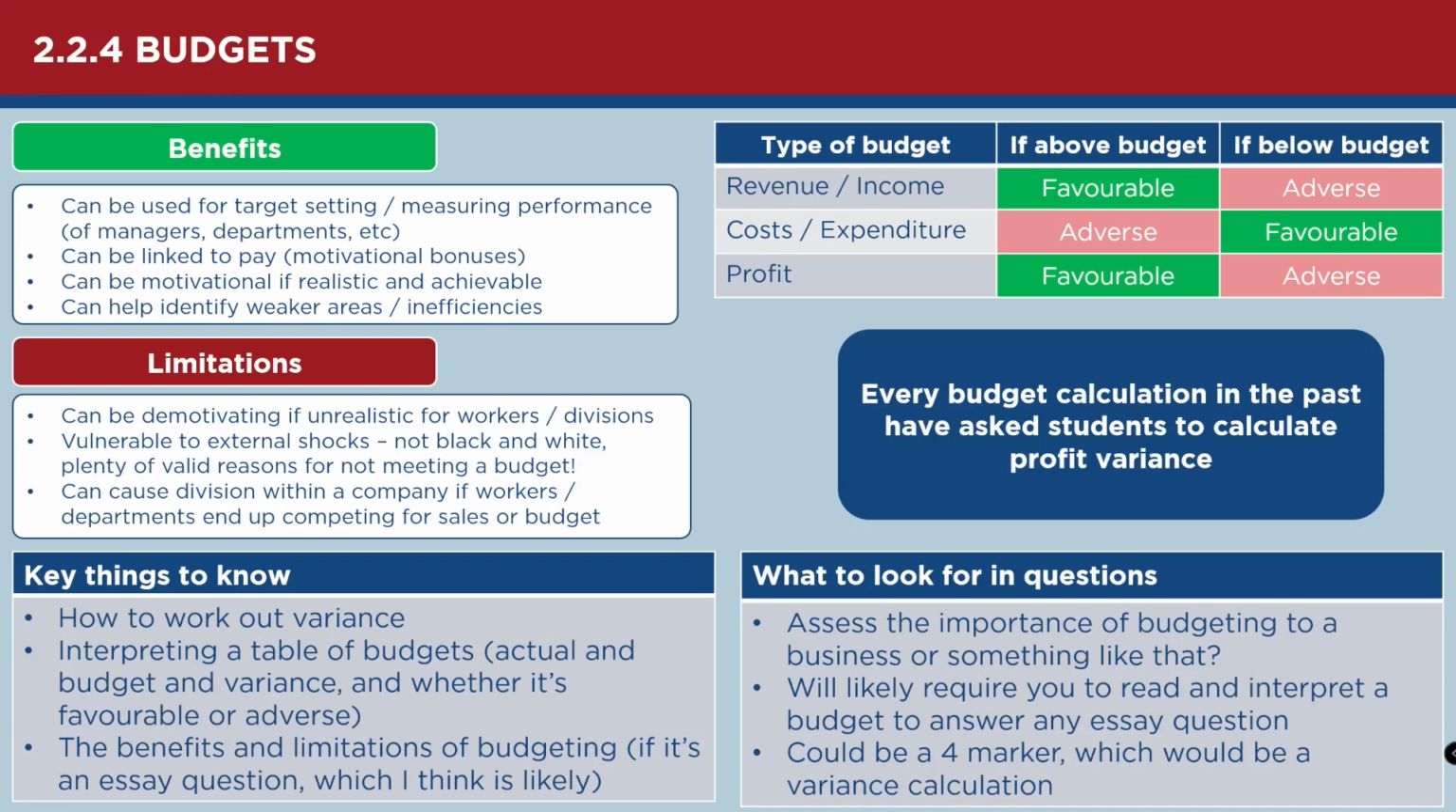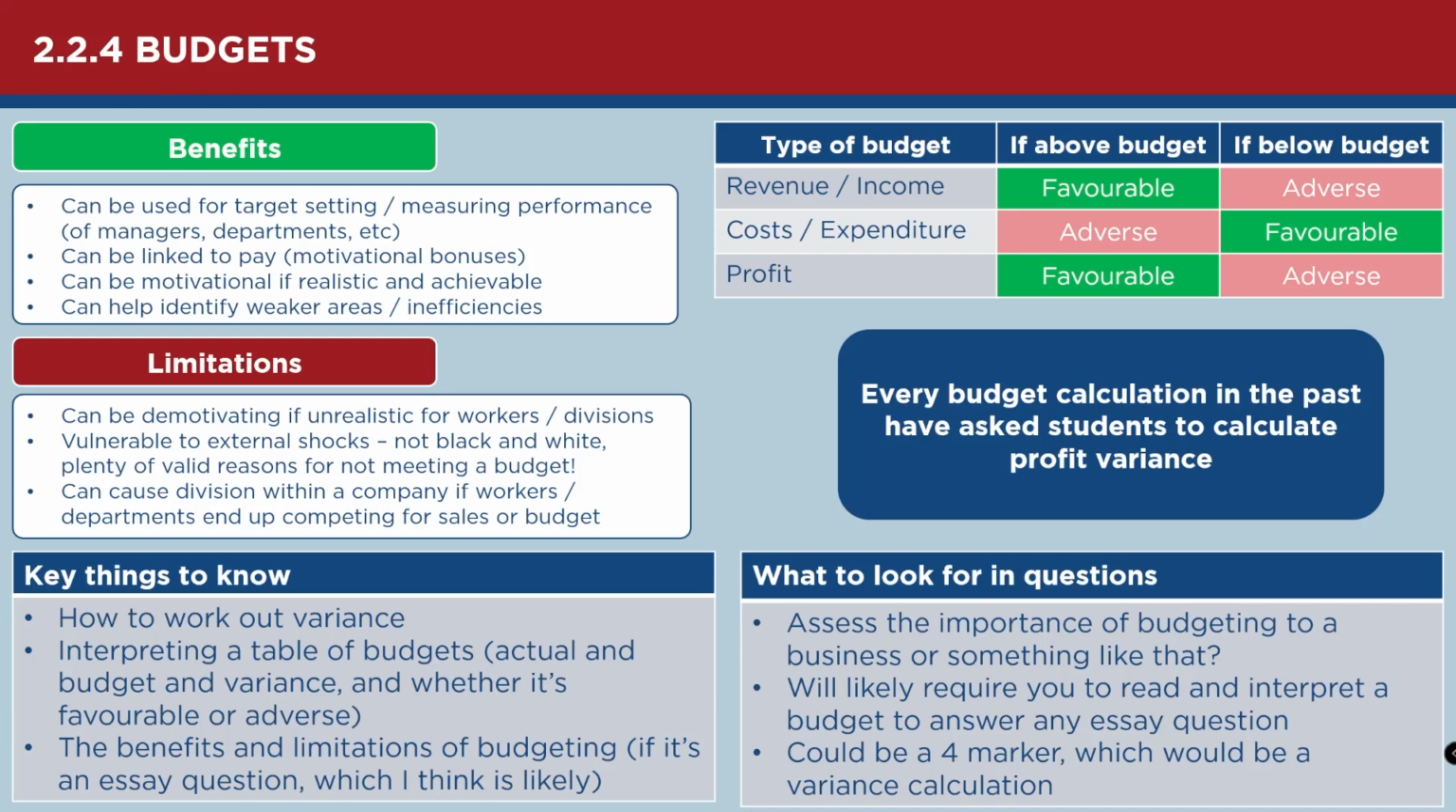For example, you think about the revenue budgets for every restaurant in the UK over 2020. I'm willing to bet that pretty much every single one of them failed to meet their revenue budget and probably their profit budgets because there was a pandemic that meant that their restaurants were closed for 8 months. So it's quite realistic that sometimes external factors might mean that you don't meet a budget.